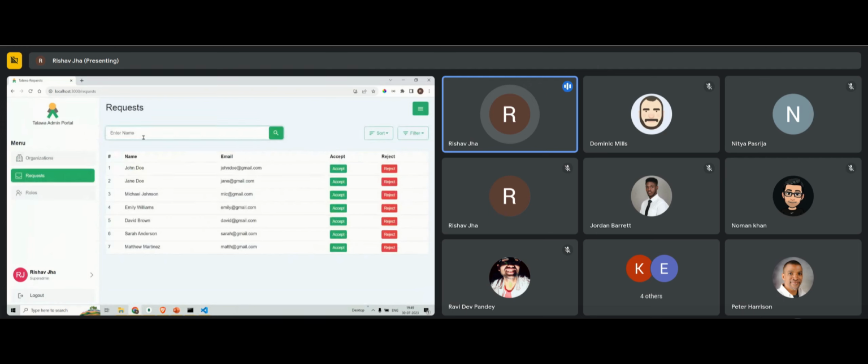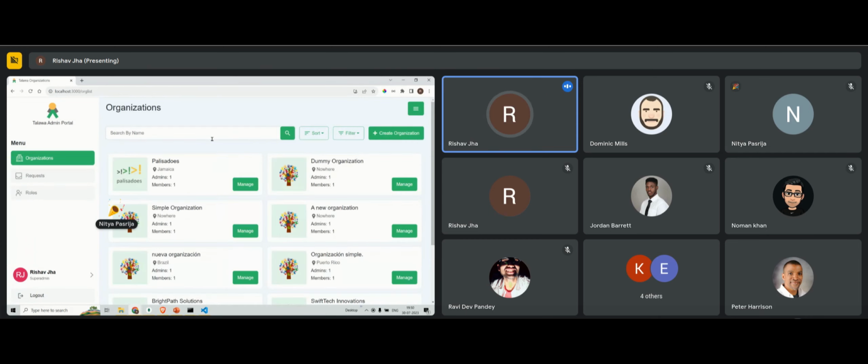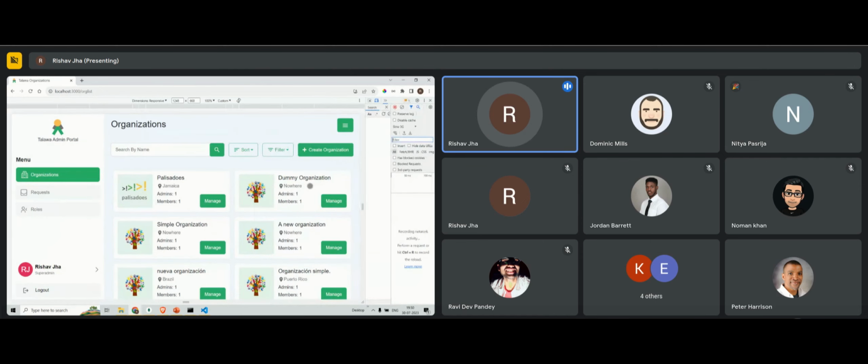Now, the search functionality was not working for the request screen, and the other thing was that when the data was getting refetched from the server, we were not getting any loading. The data was just popping up. So I have created a shimmer effect. This is how the animation will look on the first load.